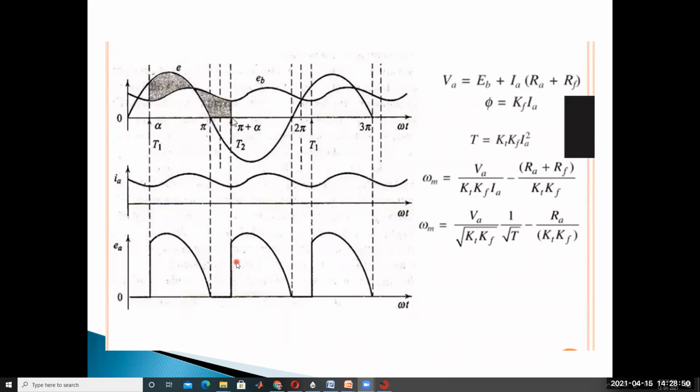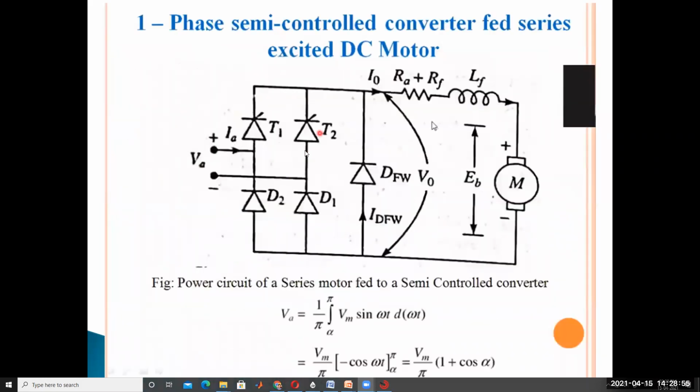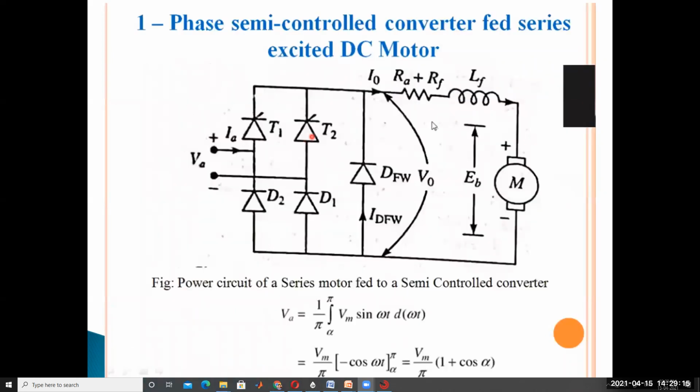SCR T2 and D2 are forward biased, and then SCR T2 is triggered. Then SCR T2 and diode D2 come to the on state. You know this concept well. During the negative half cycle, at pi plus alpha, T2 and D2 are forward biased.